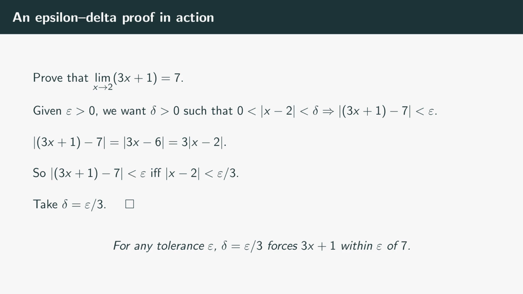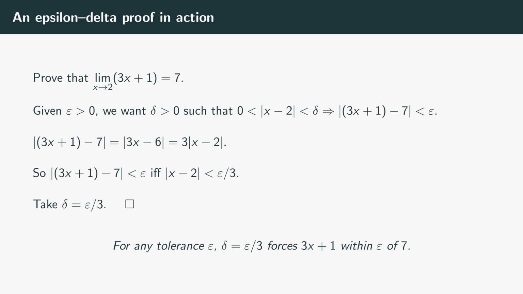Someone gives you epsilon, some positive number. You need to come back with a delta. Start by writing down the gap between the function value and the proposed limit. The absolute value of 3x plus 1 minus 7 becomes the absolute value of 3x minus 6, which factors as 3 times the absolute value of x minus 2. The gap between f of x and 7 is exactly 3 times the gap between x and 2. So to force the first gap below epsilon, you push the second gap below epsilon over 3. Choose delta equal to epsilon over 3.